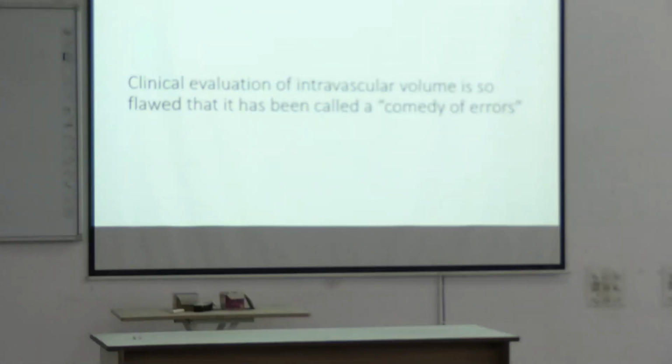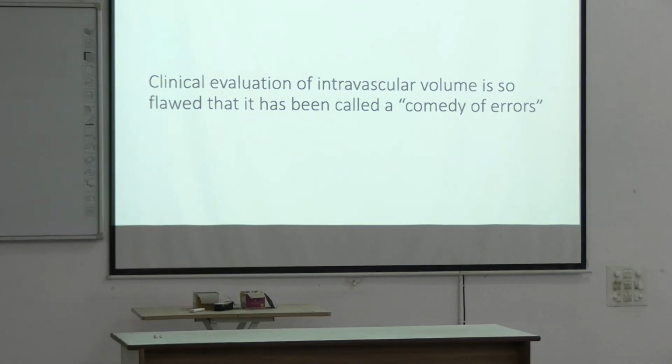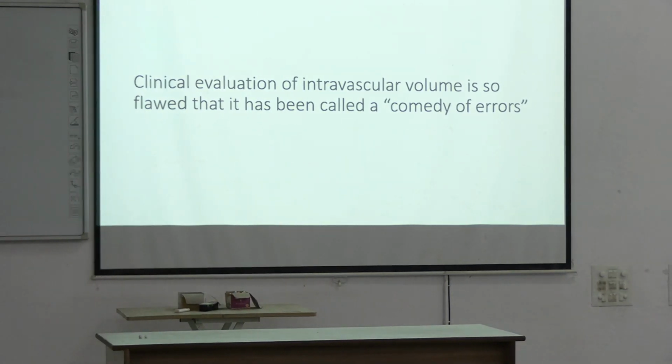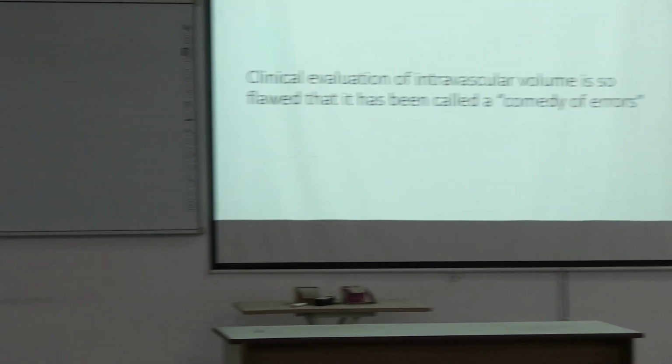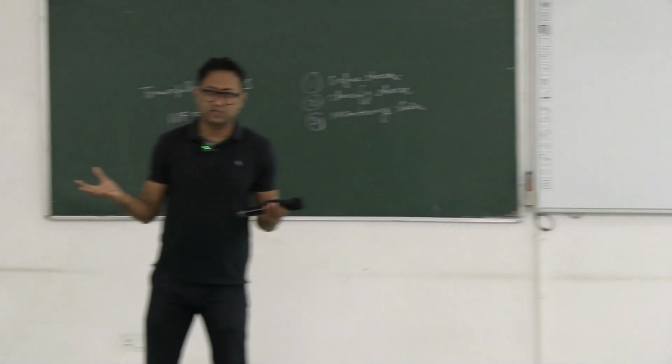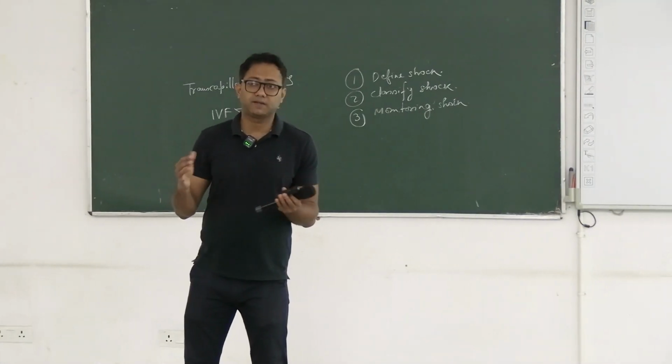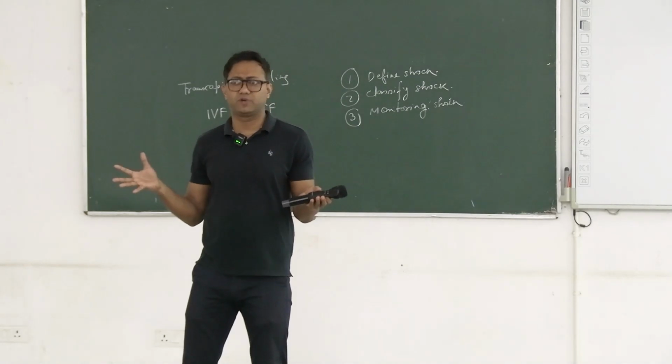Now, the clinical evaluation: you need to classify the patients, this is class 1, class 2, class 3, class 4. In the ward, in the ICU, you have many patients, someone will be class 1, class 2, class 3, class 4, and you need to segregate the patients. On which basis do we determine this patient is class 1 and this patient is class 2? There may be errors in the history, because you can ask the patient or patient party how much blood has been lost, and that is spurious actually. You will not get an exact history of what percentage of blood the patient has lost; it is very difficult to determine.